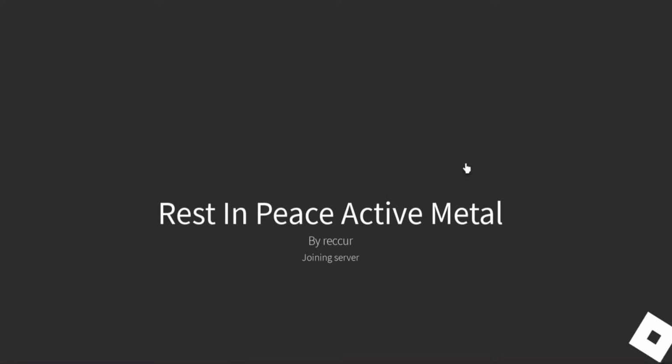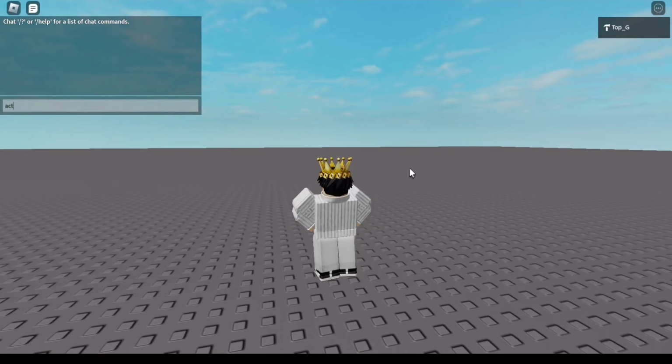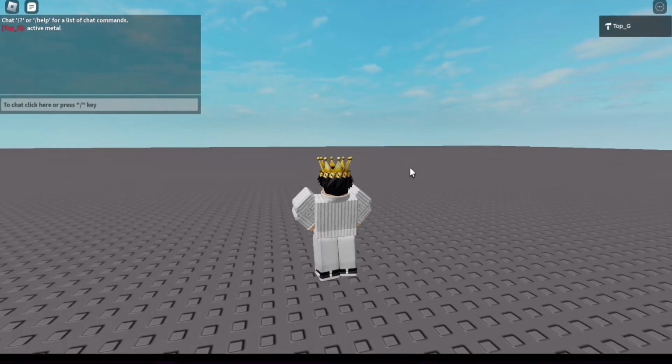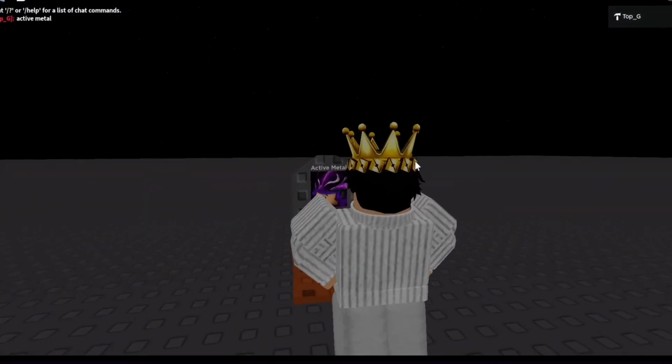Rest in peace, Active Metal. The description says to say Active Metal in the game, so let's see how it will look. So let's say Active Metal. Ooh, this is emotional.